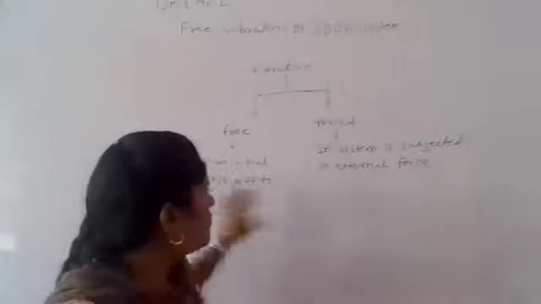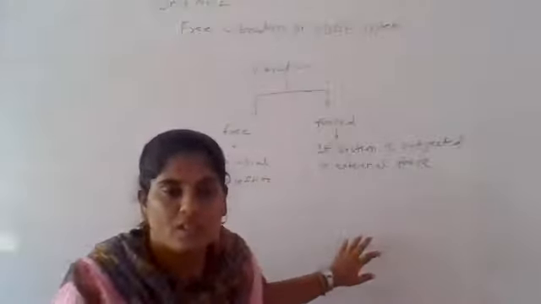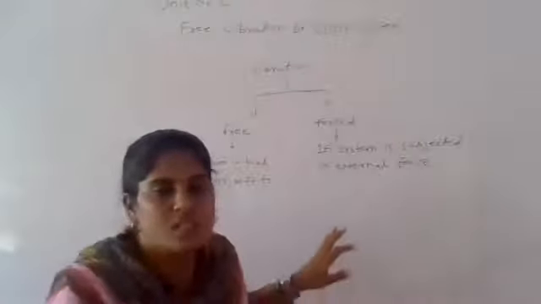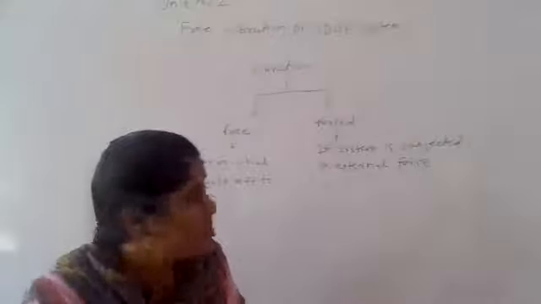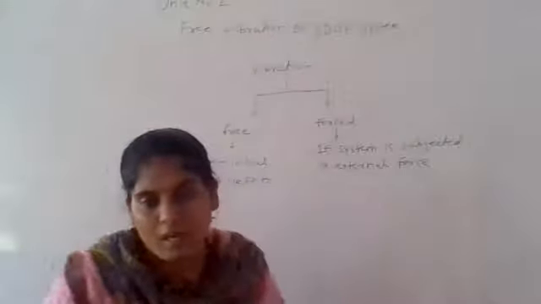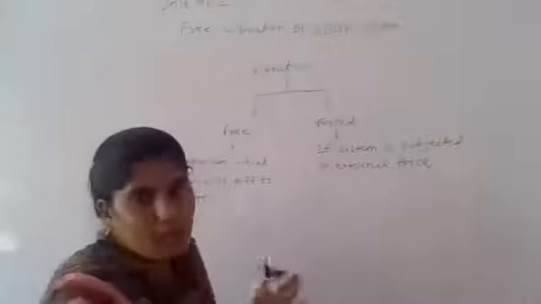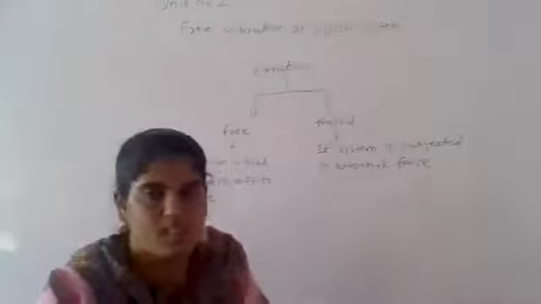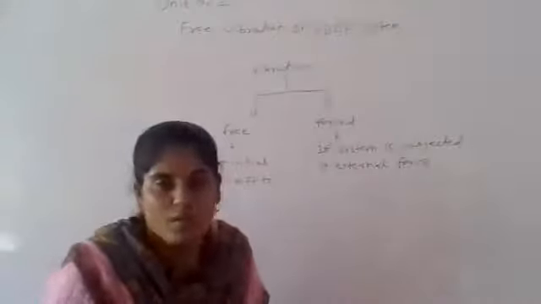Forced vibration is where a continuous or repeated force is given to the system, and then the system vibrates. Force is applied in forced vibration, and in free vibration we only initially disturb the system. That is the difference between free and forced vibration.